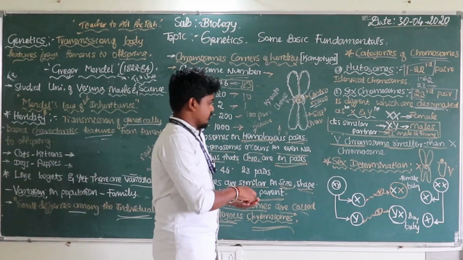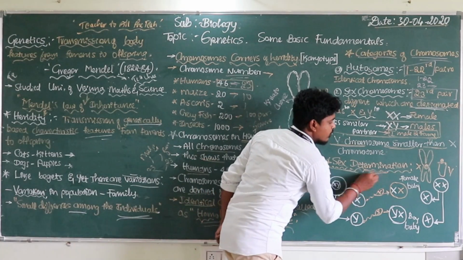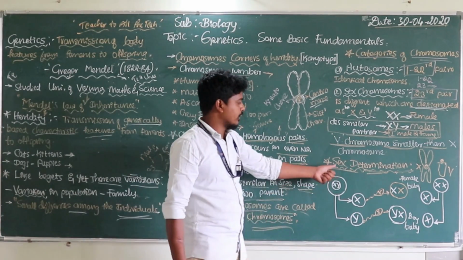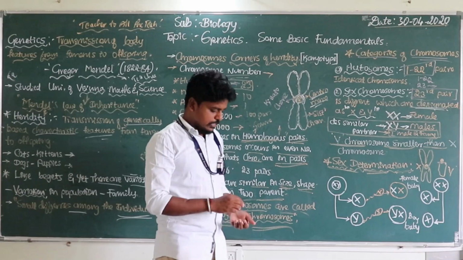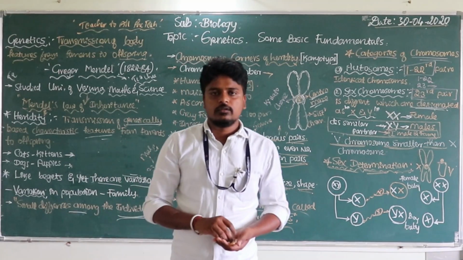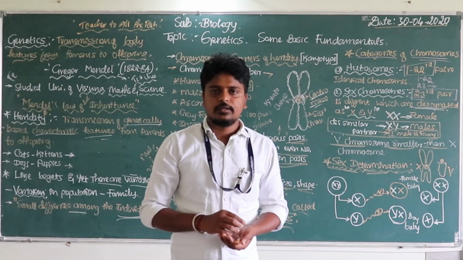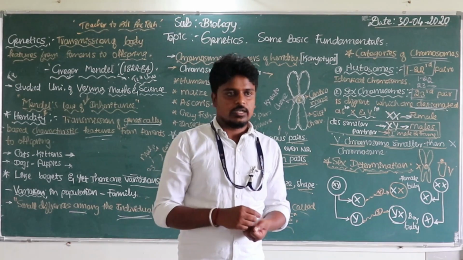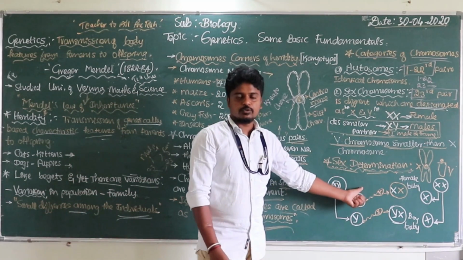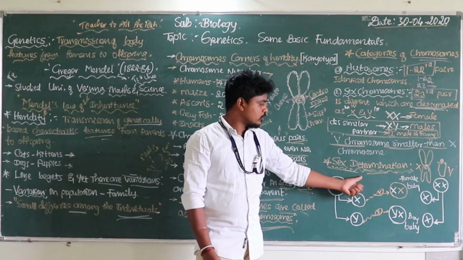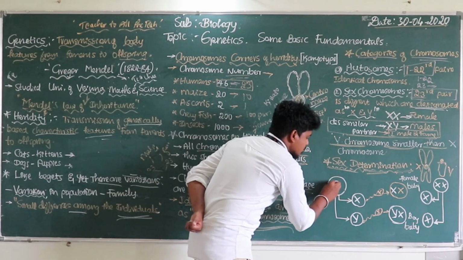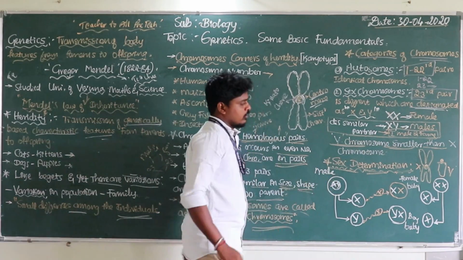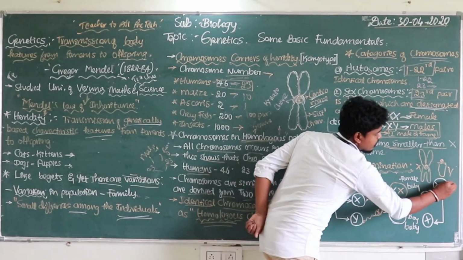And here, the sex determination: how the babies will form, how the sex of the babies is determined. You know the male gametes and the female gametes. The male gametes are the sperms, the female gametes are eggs. During reproduction, the combination of the male gamete is X and Y. Here is the male. X and X, it's a female.